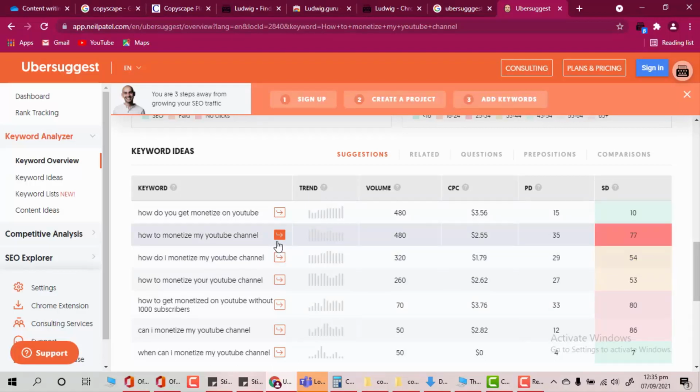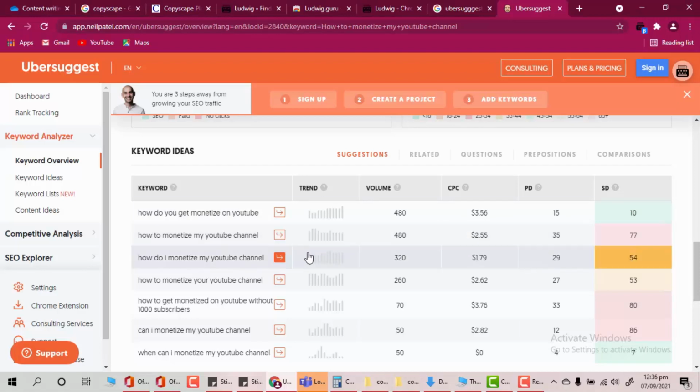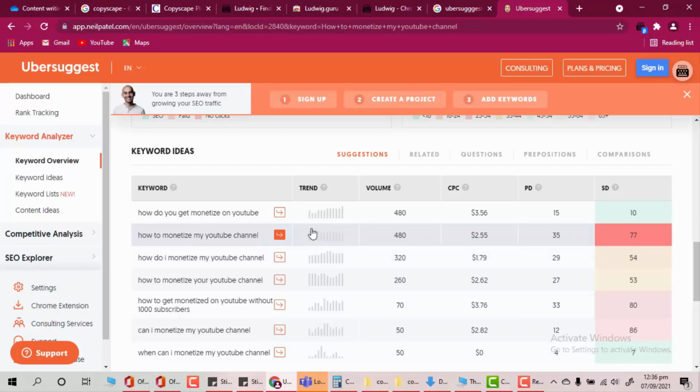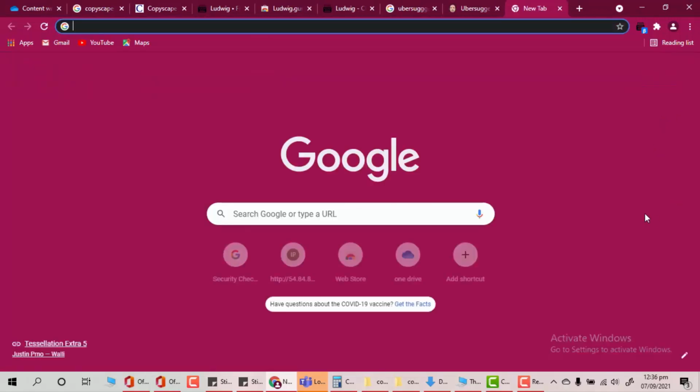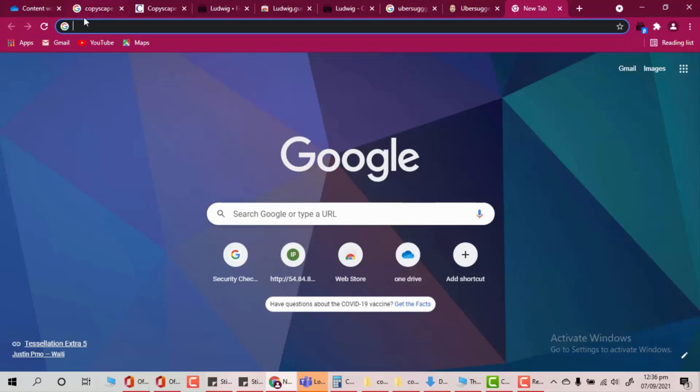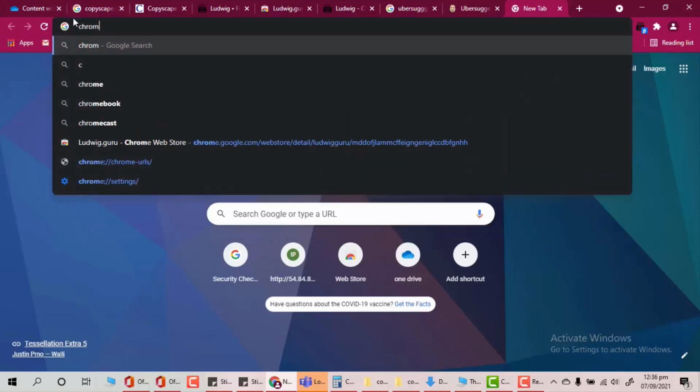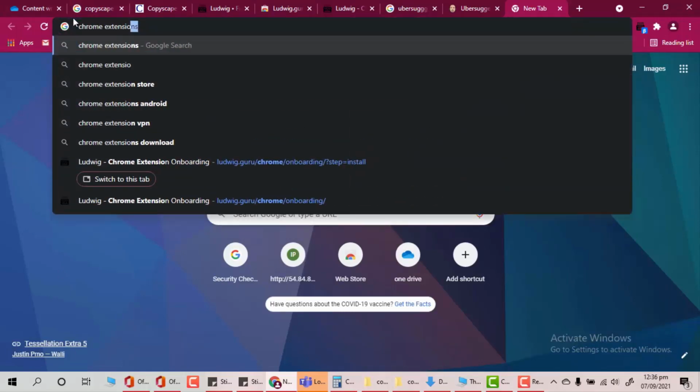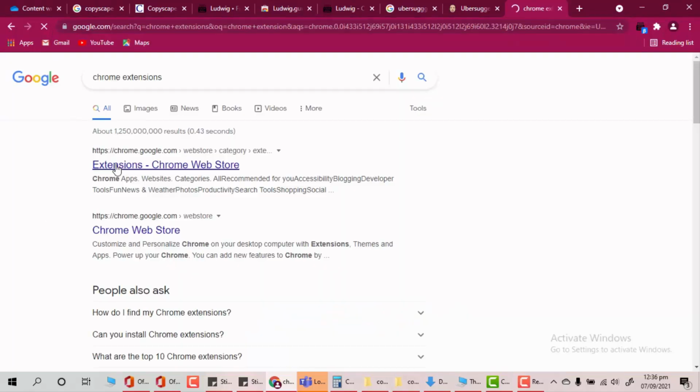If your client is paying you a handsome amount, then he's certainly going to ask you to do all the work. He'll ask whether you have these extensions, these paid softwares such as Ubersuggest, Grammarly Premium. So if you want to grab a highly paid opportunity, you have to go for Ubersuggest as well. If you're starting from scratch, let me show you a quick way to take advantage of this software. I'm just going to go to my Chrome extensions,